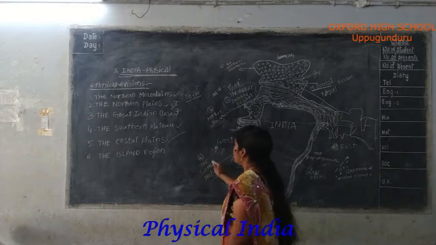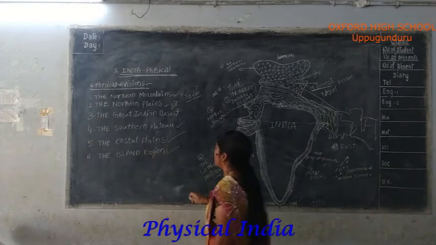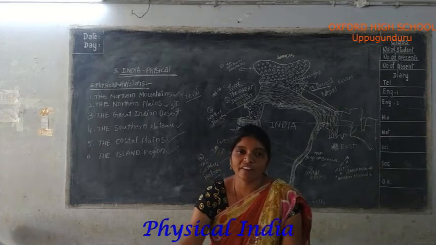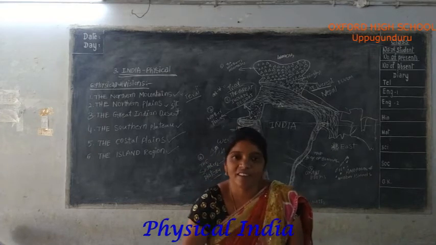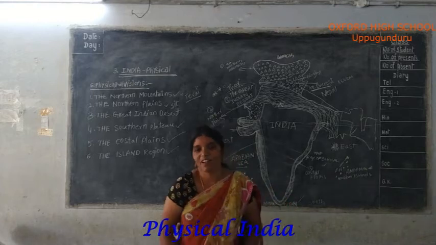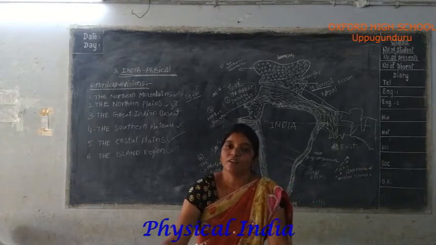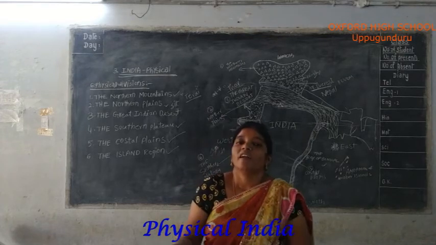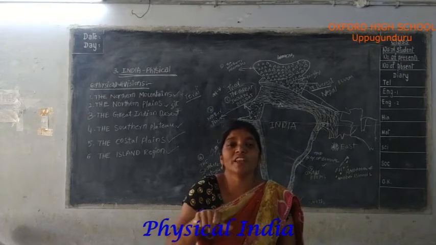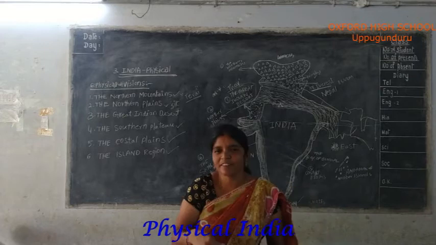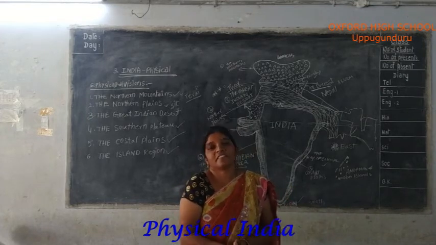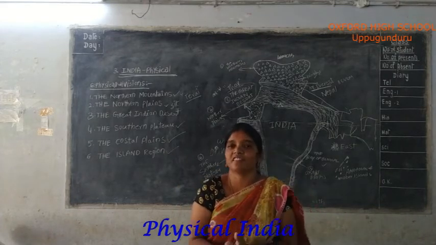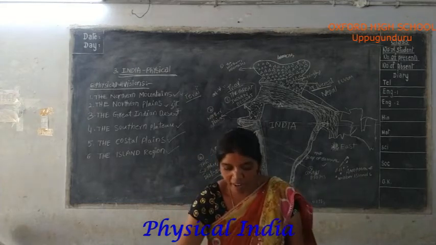Next we go for the sixth physical division, the island region. We already know the island, from the second lesson. An island means a piece of land completely covered by water. In India, we have two island regions.